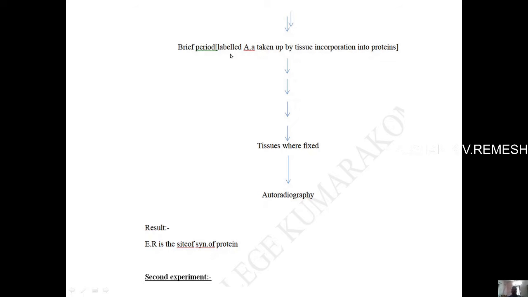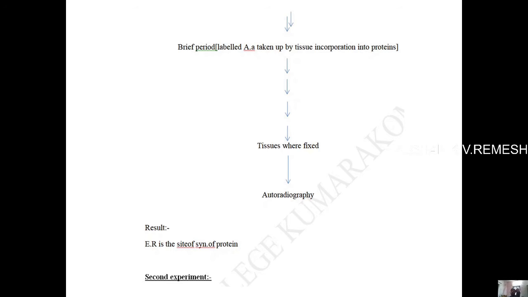These radio labeled amino acids are absorbed by the pancreatic tissues, and by that moment you have to take out the tissue and get a section, and that needs to be fixed, and by means of autoradiography you can watch the real site of synthesis of the secretory proteins. The result is that this endoplasmic reticulum, especially the rough endoplasmic reticulum, is the site of synthesis of protein. Protein means these secretory proteins.